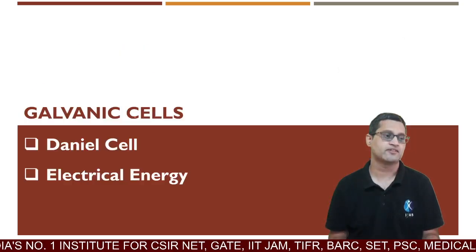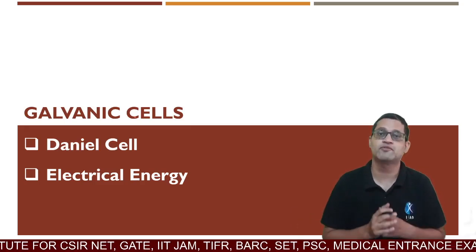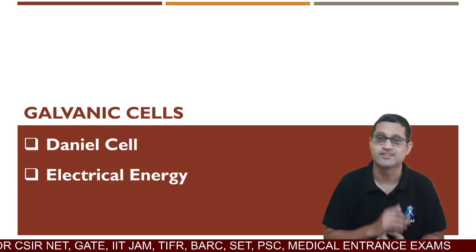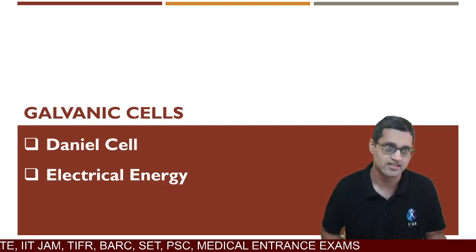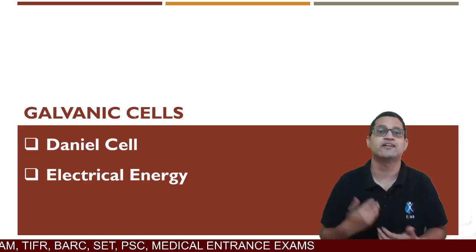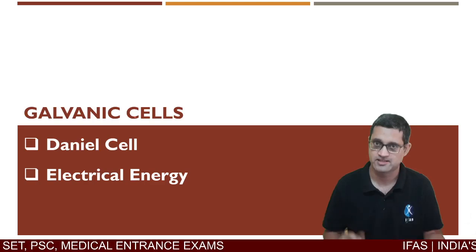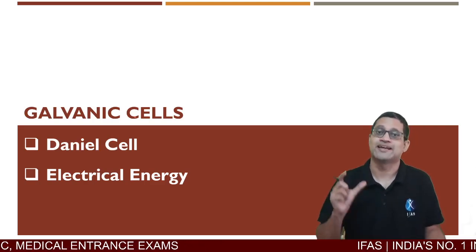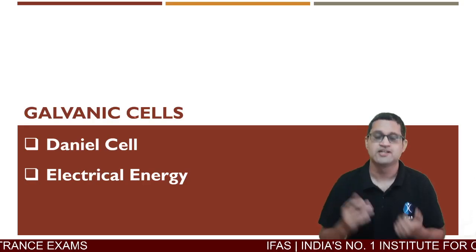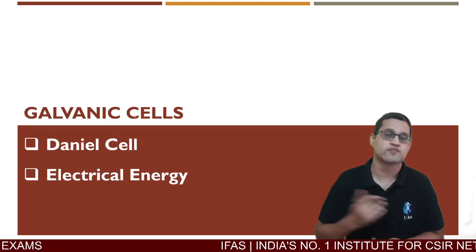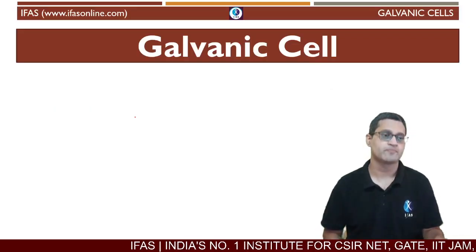Let's have a look at what we are going to discuss in this class. The first thing we will discuss is the Daniell cell, a very specific kind of galvanic cell. We will study how it generates electrical current or a potential difference. After that, we will look at the energy that drives this generation, the electrical energy, and how it is derived from the Gibbs free energy change during the cell reaction.